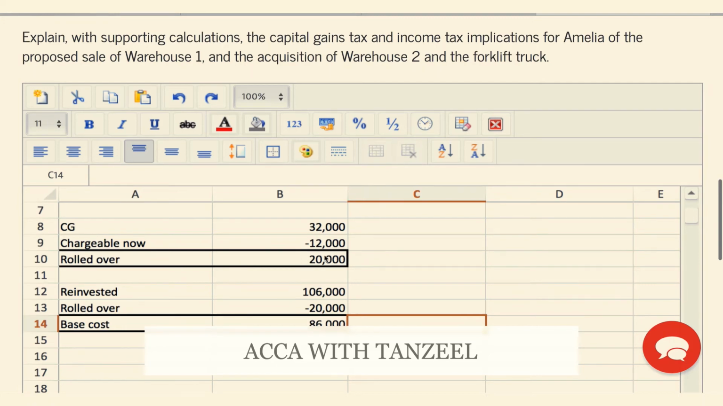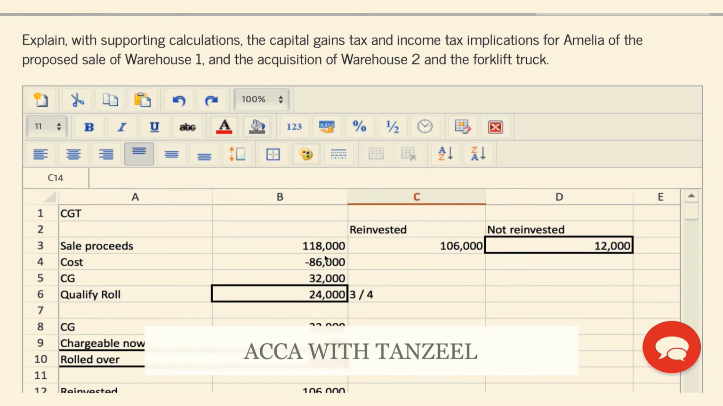Now, this is my capital gains tax implication. The overall implication is that I had a capital gain of 32,000. This will be chargeable now. This will be rolled over. It is likely that this is covered by the annual exemption, so no capital gains tax will actually have to be payable because it's only 12,000.